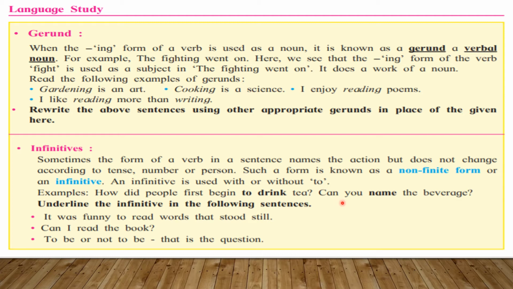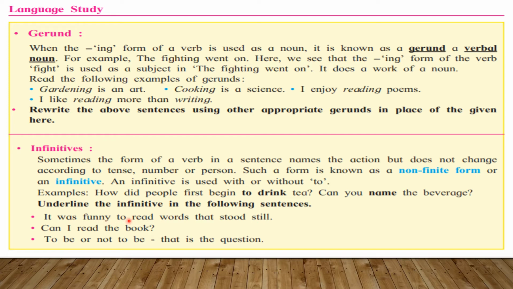You may see here, can you name the beverage? Here name is our infinitive or non-finite verb. Now see, underline the infinitive in the following sentences. Here we have some examples and we have to underline the infinitive or non-finite verb.